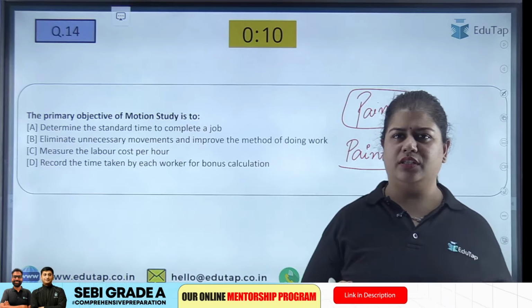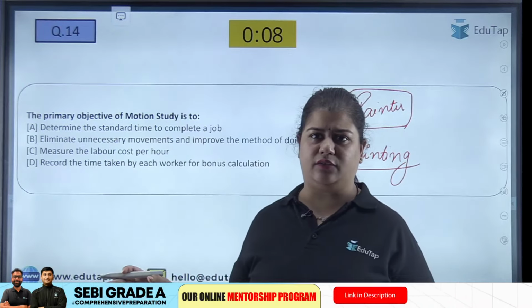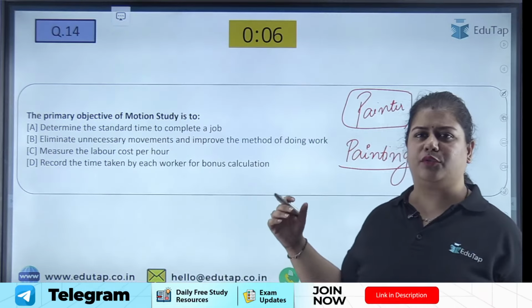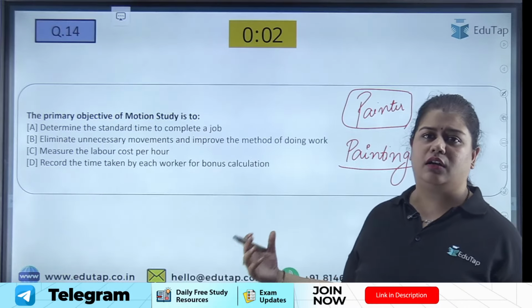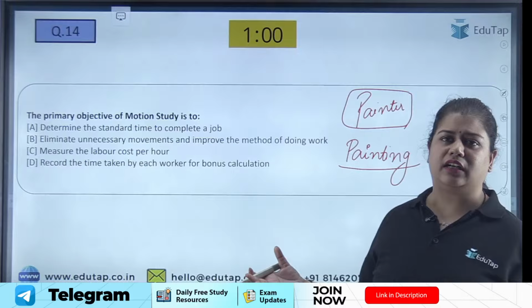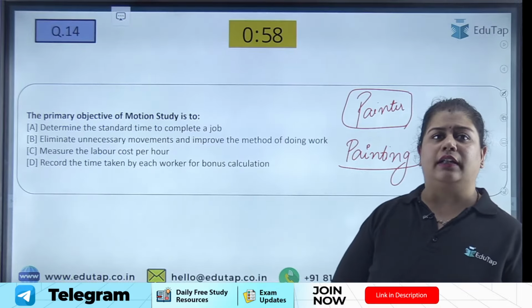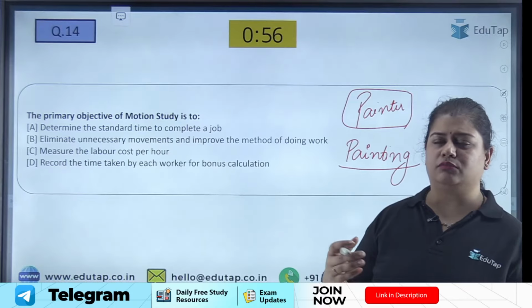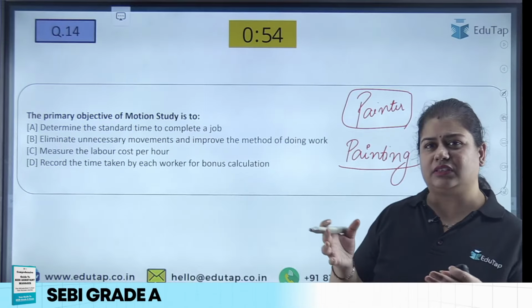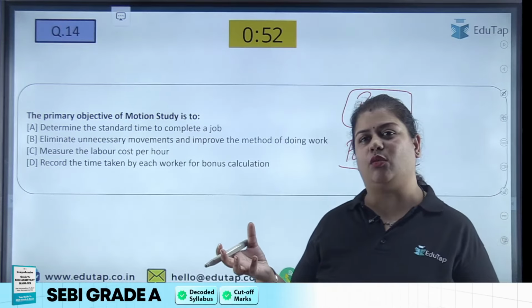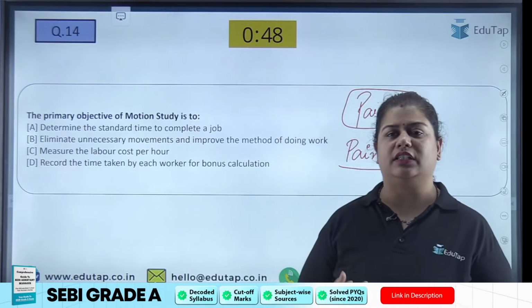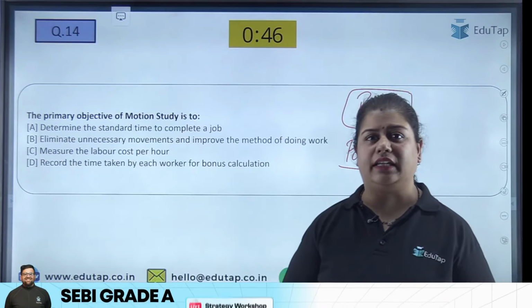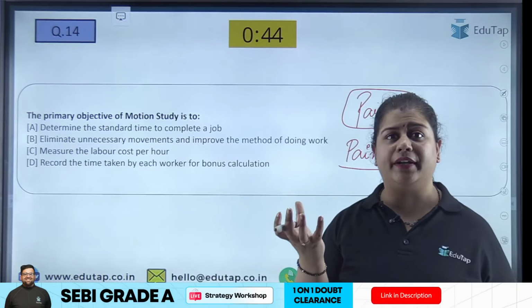So there is a canvas, there is a lot of waste on the right side of the shelf. So he had to go to and fro, because he had to go to some other shelf to take the color palette. And the ingredients that he wanted, the material that he wanted, was missing. So this is what? This is wastage of time. This is wastage of movement.